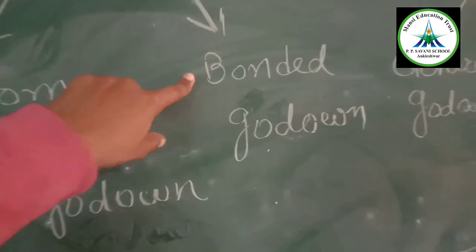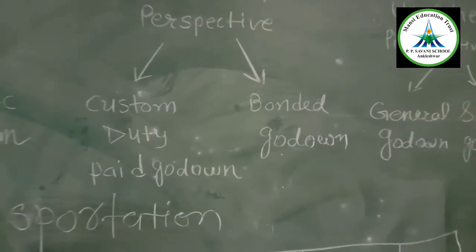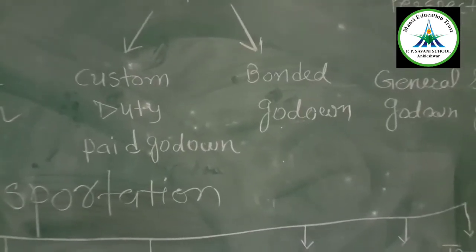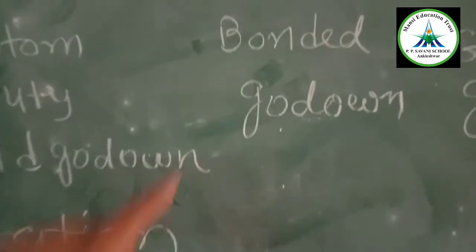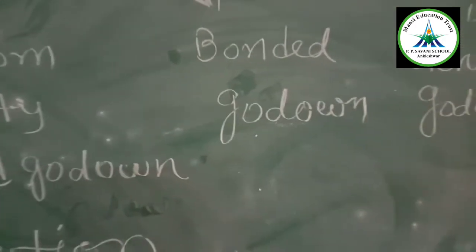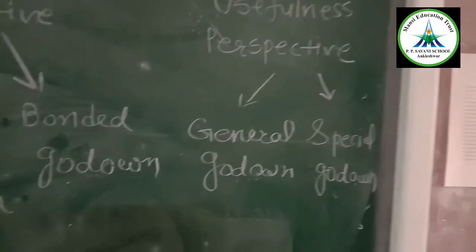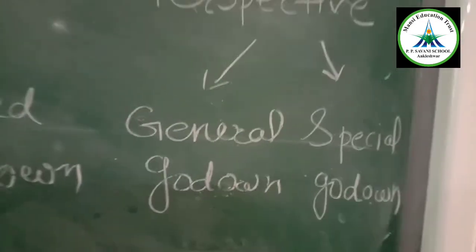And next is the bonded godown. There are some products which are exempted from custom duty. You do not have to pay any custom duty, and the godowns used to store those kinds of products are known as bonded godowns. And the last one is the usefulness perspective. There are also two types of godown: general godown and special godown.